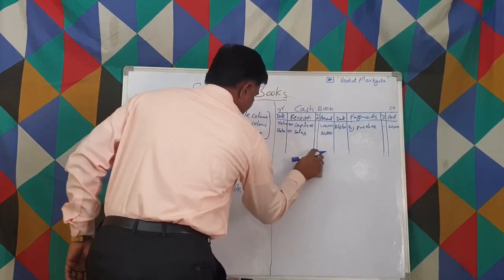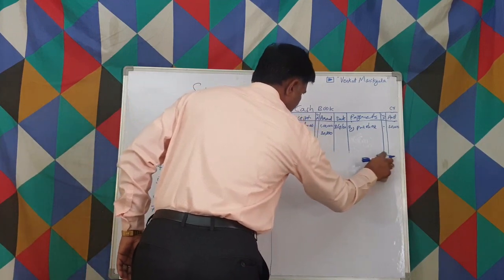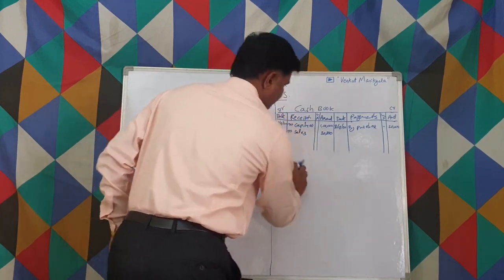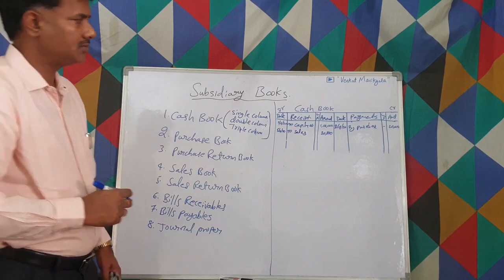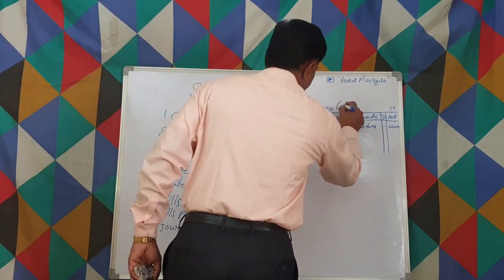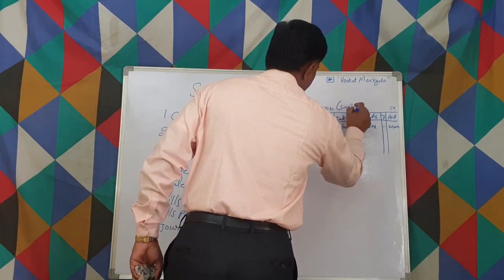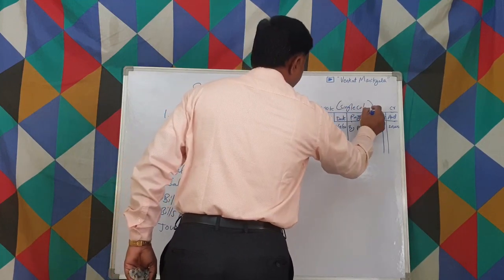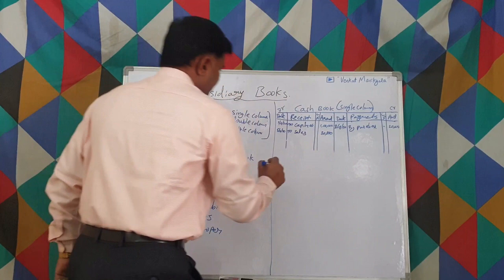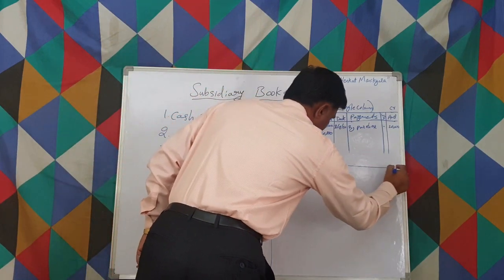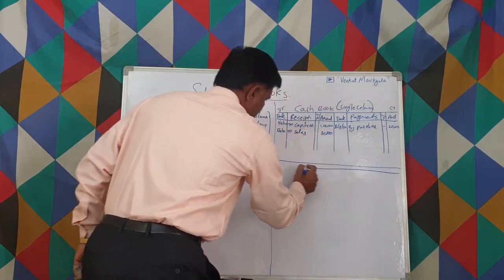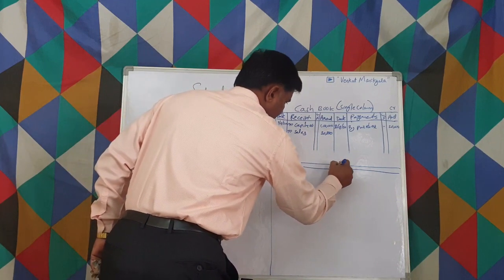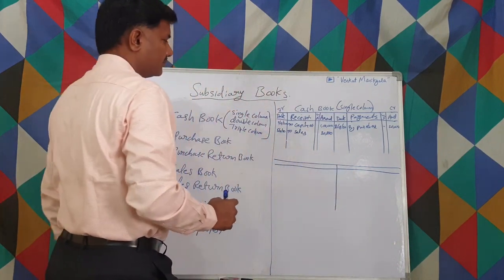Now we see how the double column cash book looks. This is a single column. We can write in brackets single column. This is also for academic purpose. The next one is double column, let us suppose. This is an equal part we are doing.